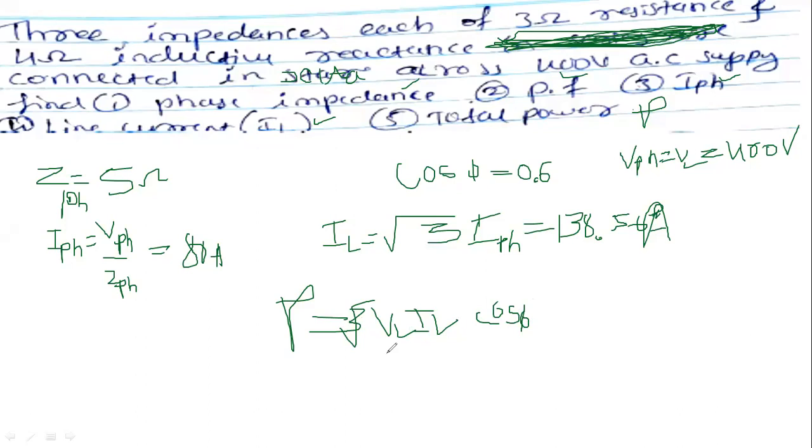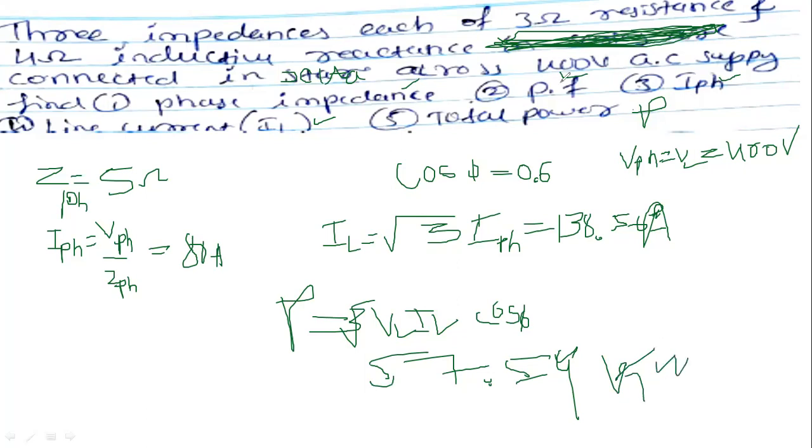Calculate. 57598.3, so I can write 57.59 kilowatt. No problem here now. 57.59 kilowatt, can write down here.